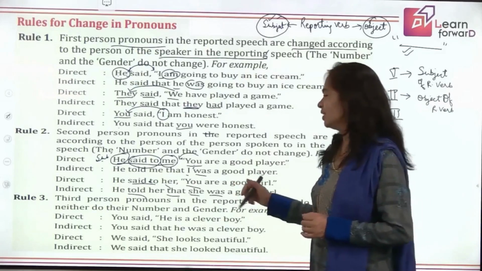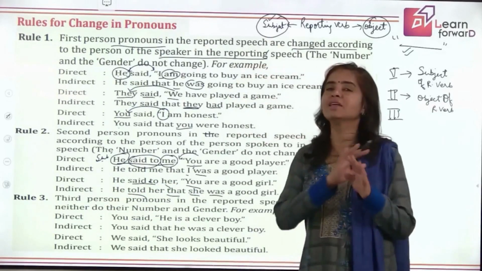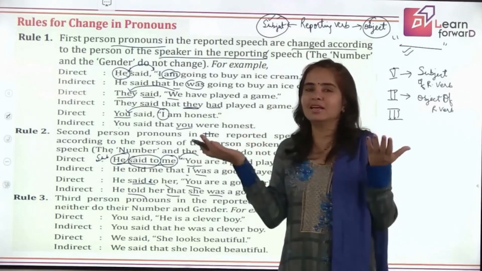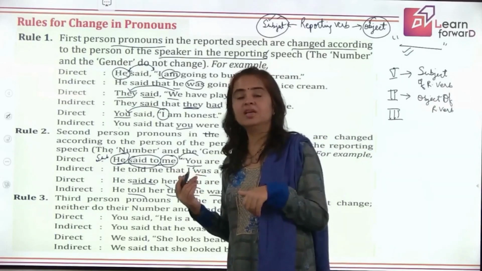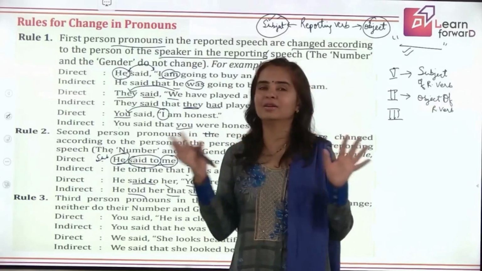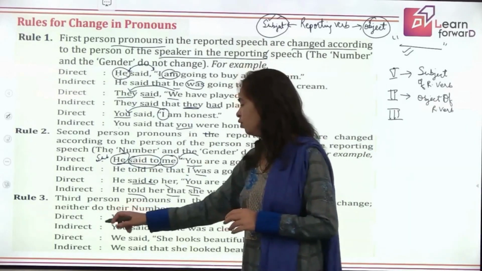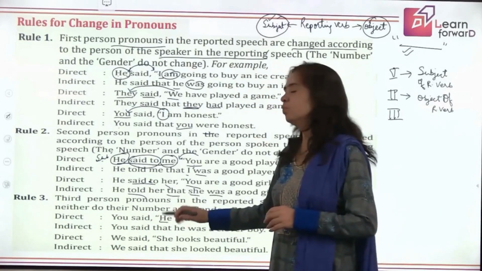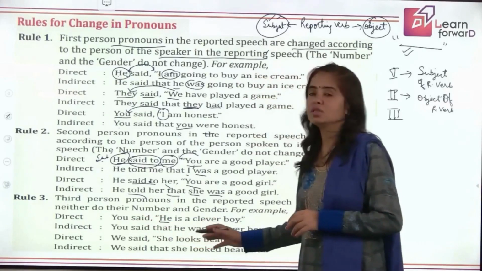Okay? Let's go ahead. So when we have the third person pronoun in the quotation marks, they do not change. The subject is done, the object is done, nothing else. So according to the subject, we change first person. According to the object, we change second person. And third person pronouns do not change. Right? So if you have, you said, he is a clever boy. This is third person pronoun. This will not change. So it will be, you said that he was a clever boy.